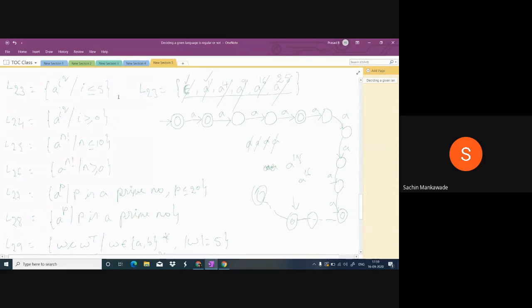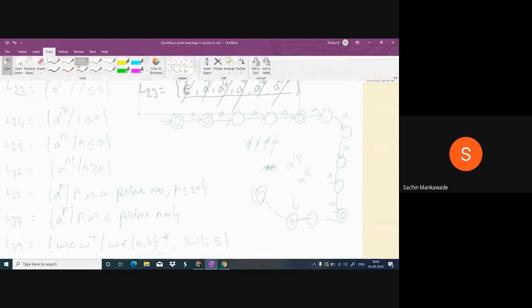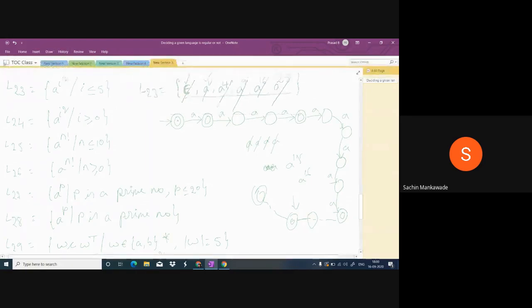Actually, students, listen. This is the language in which the number of A's must be a perfect square. Whether A's are a perfect square or not, we cannot count. But this is a finite language. That means the language having a finite number of strings is called a finite language, and every finite language is regular.